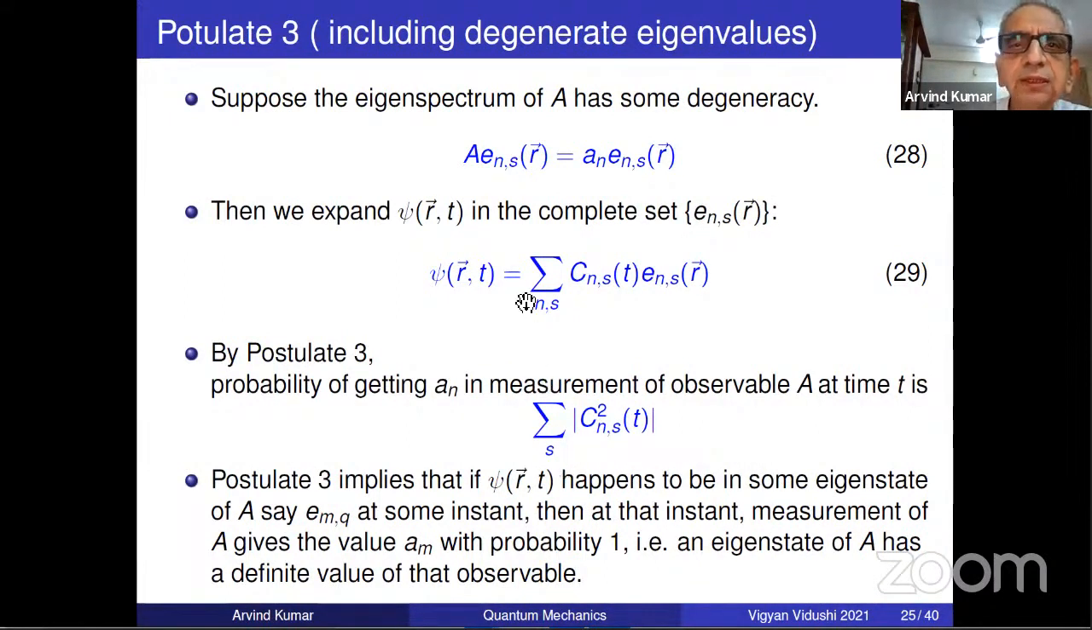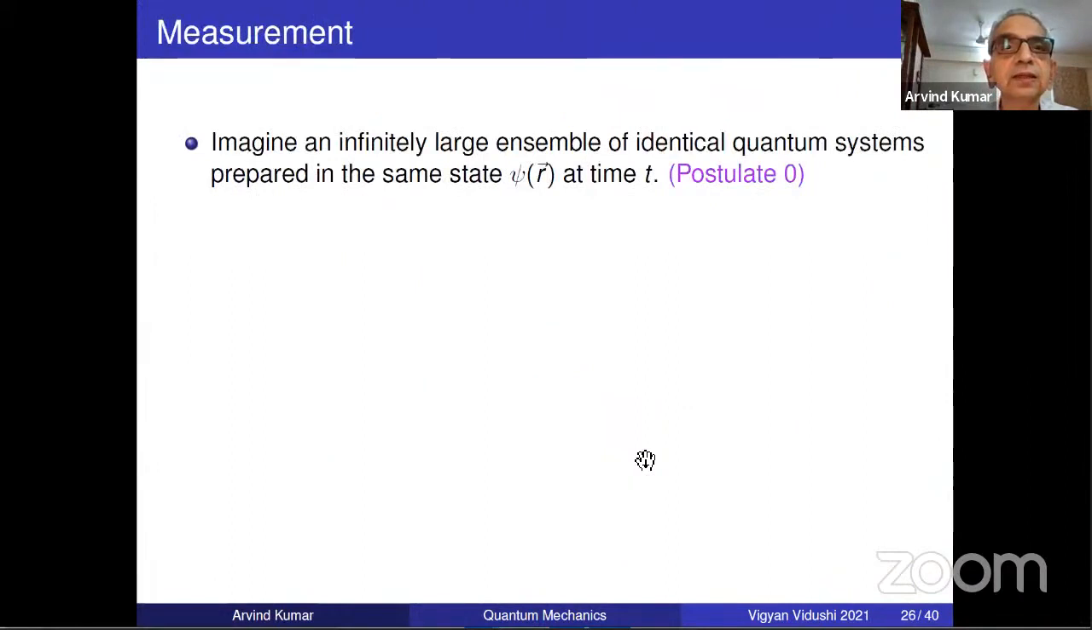Summed over S is the probability of this. So for the degeneracy complication, it is not just |Cn|², but you have to add up all the probabilities, because An corresponds to En. So C_nS is the weightage coefficient for any of these, and |C_nS|² will be one of these. You sum over all of these, all of which correspond to the eigenvalue An. So therefore, this is the answer for degeneracy.